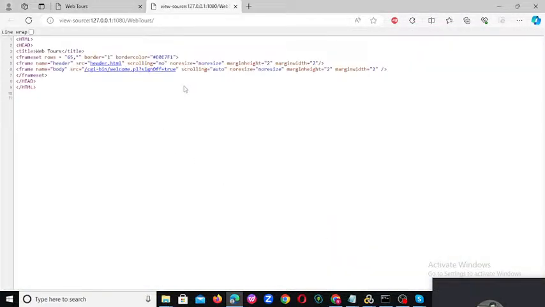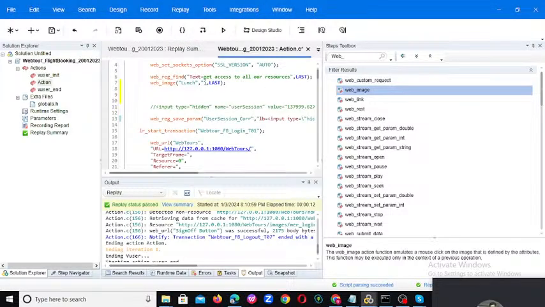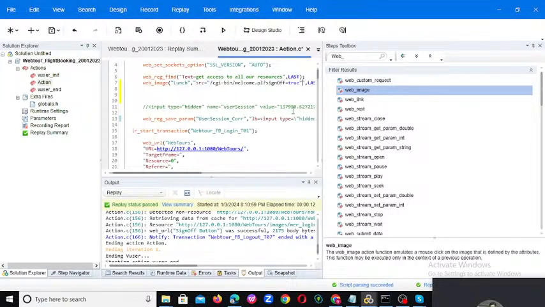Here you can observe src equal to header.html, that is one image address, and if you want, src this logic some true, this is another one. These are in this particular page. You need to copy this src thing, copy this, go to the script, and provide it here as src.